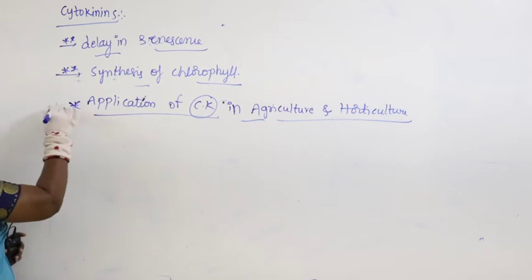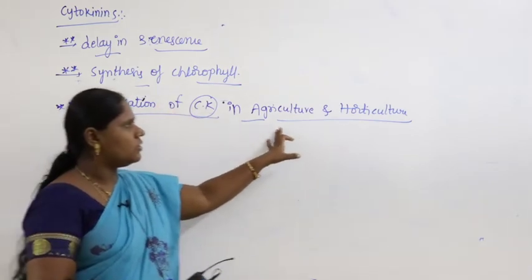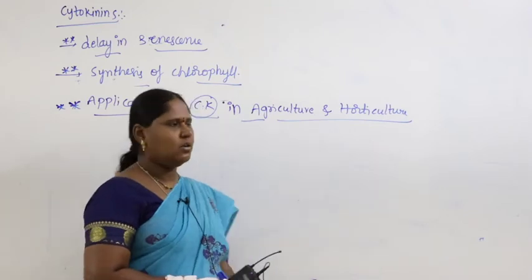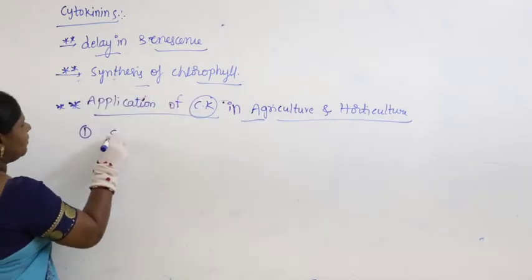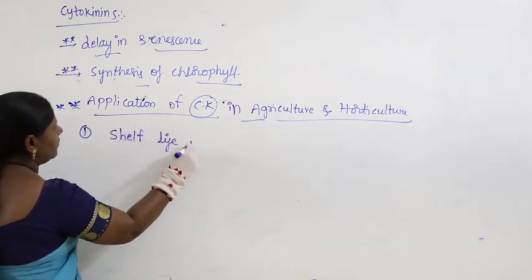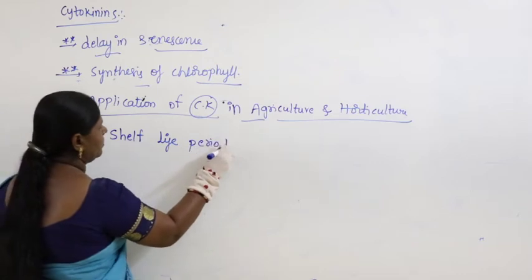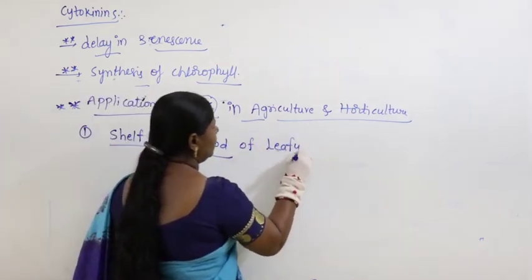Then, very importantly, cytokinin has a few applications in agriculture and horticulture. What are they? The very first one is the shelf life period of leafy vegetables.